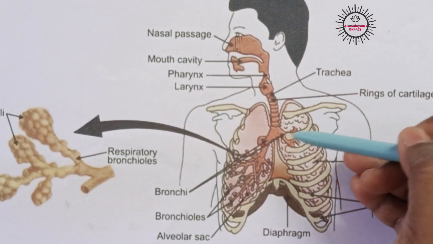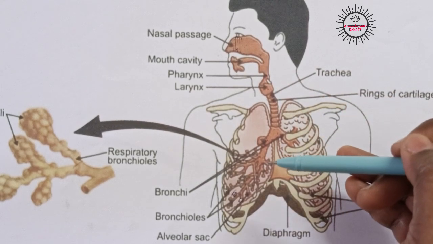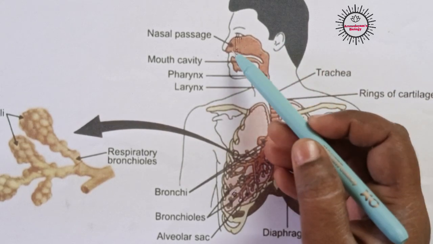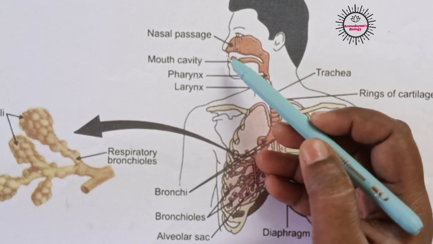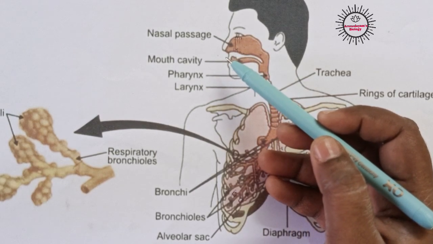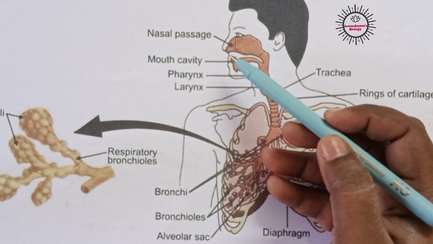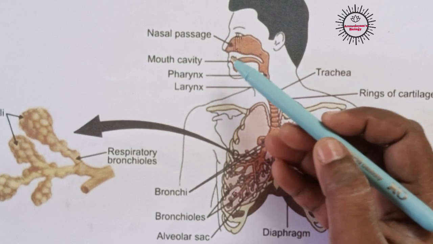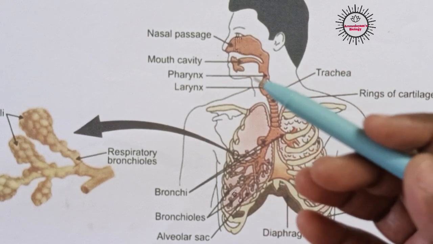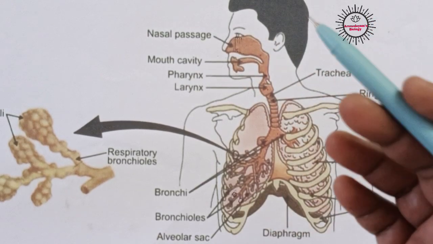That's why we call this the respiratory tract. It starts with the nose. So we take air from outside into our body. That process is called inspiration, or when we breathe in. Taking air into our body is called breathing in, or inspiration.